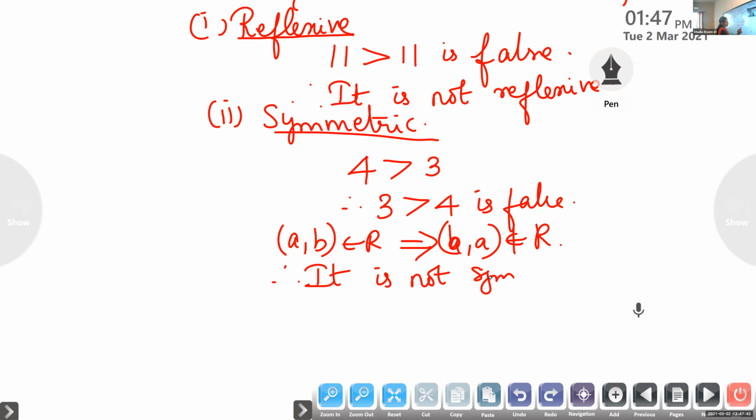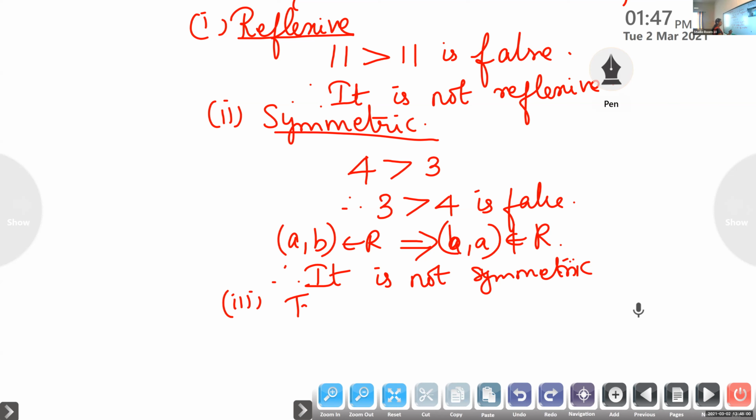For proving it is not satisfied, you give an example. It need not be 4 and 3; you can take your own numbers.